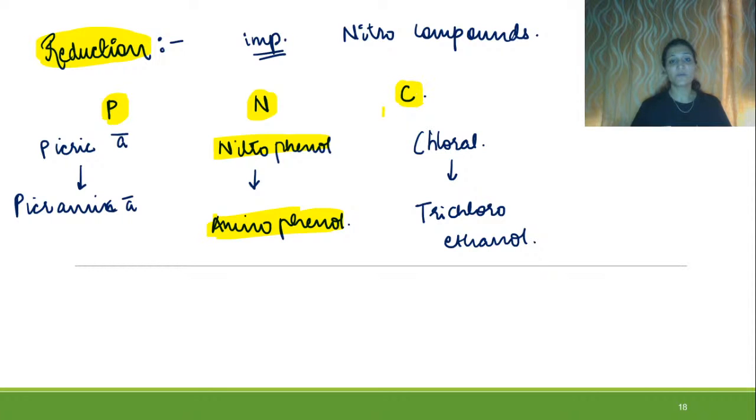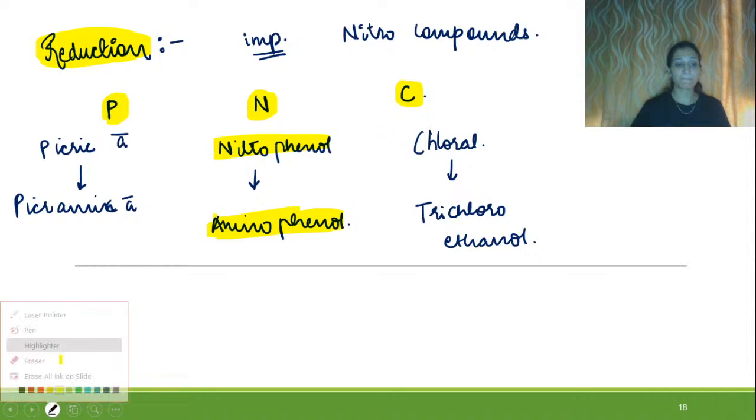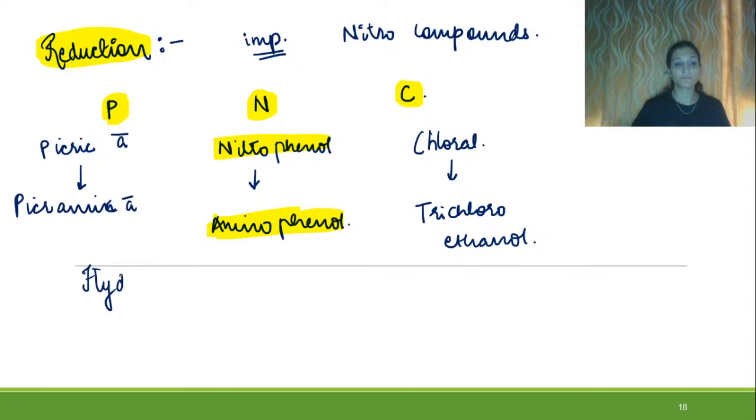The first one was oxidation, the second one is reduction, the third one is hydrolysis. What happens in hydrolysis is that bigger compounds will be converted into smaller ones.